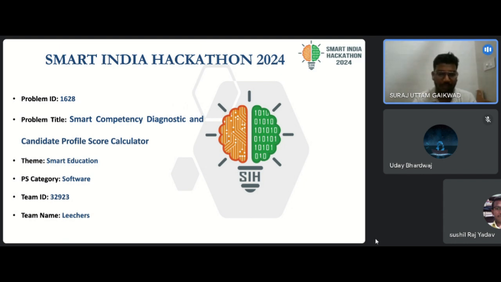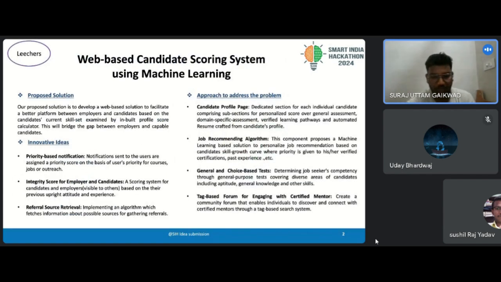So let's jump to our proposed solution. Our solution is to develop a web-based candidate scoring system using machine learning. Basically, we will make a web application which can be used by both employers and candidates and bridge the skill gap between them by calculating a score for candidates. So, the approach to address this problem: